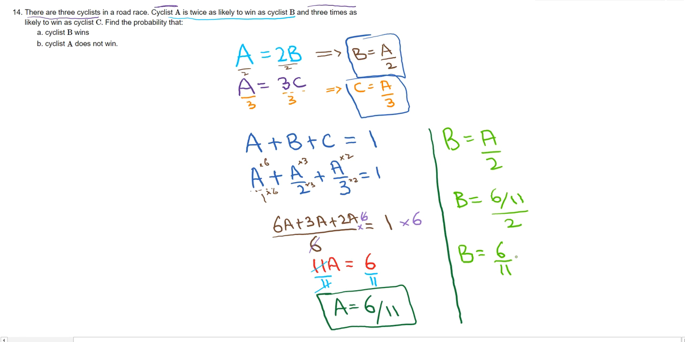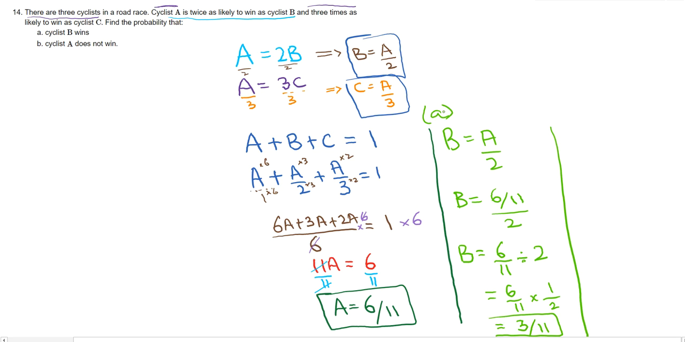So that over 2 is like a divide by 2. Now remember, over means divide. Okay, so it's divide by 2. Now, in primary, you might remember whenever you have questions like this with the divide sign, you do the reciprocal by changing the divide into a multiply. So that will become 6 over 11 times 1 over 2. Okay, and when you multiply these fractions together and simplify it, you will get your answer as 3 over 11. Okay, that's your answer for B. This is part A answered.